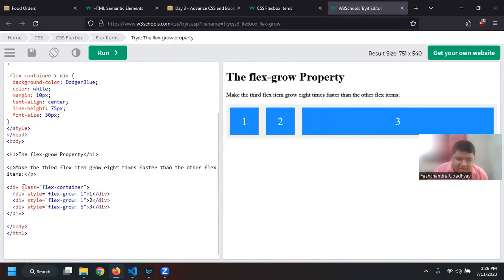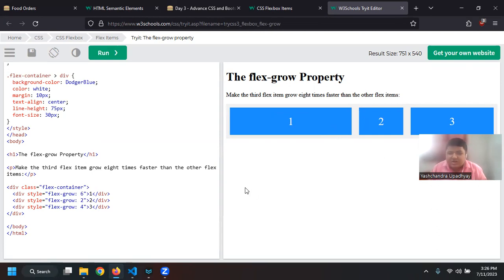But if I change it, let us say I make it 6, 2, and 4. Now the ratio of the elements is 6 is to 2 is to 4. You can see that because it is 6, it will be the biggest element.